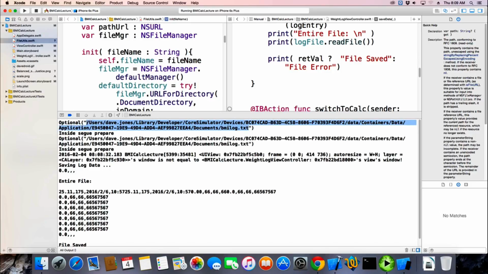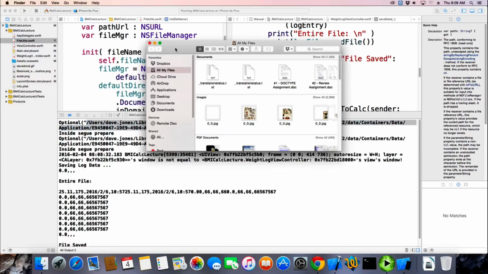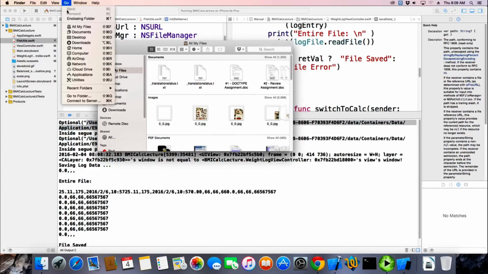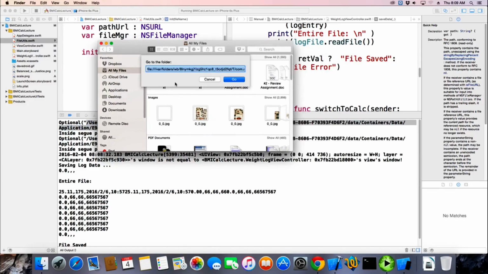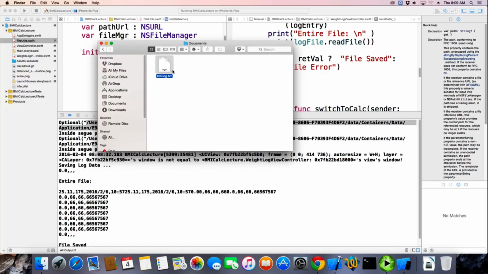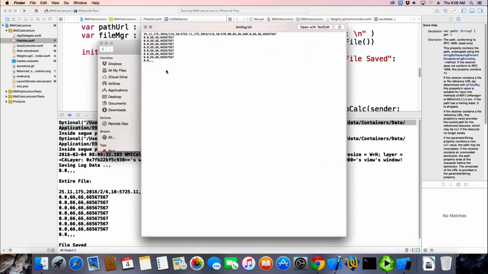But I can copy this entire piece and go to the Finder, and I can say go to folder, and I can type in or paste in the name of my file, this long thing here, and that takes me to the documents folder where it is, and I can open it and see the data directly. So that's kind of cool.